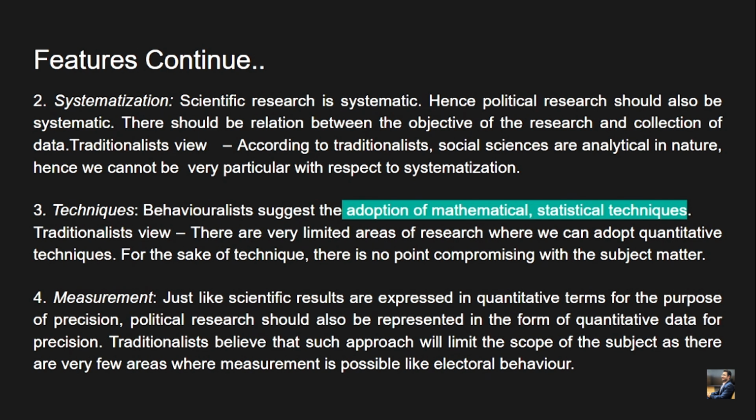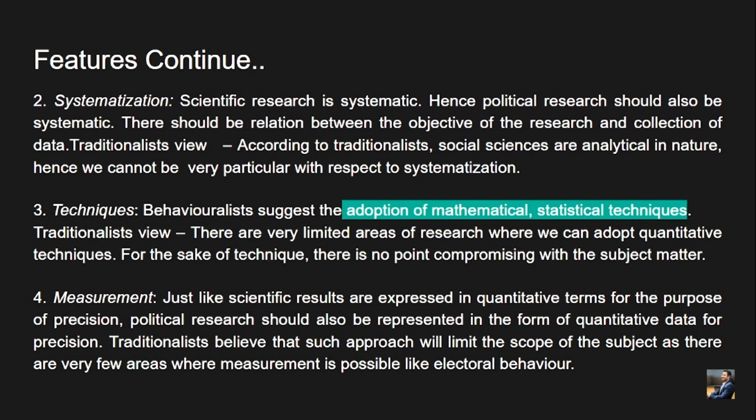The third is the technique itself. There should be a defined technique. Behavioralists suggest the adoption of mathematical statistical techniques, basically to verify the conclusions. What the traditionalists viewed is that there are very limited areas of research where we can adopt quantitative techniques, right?